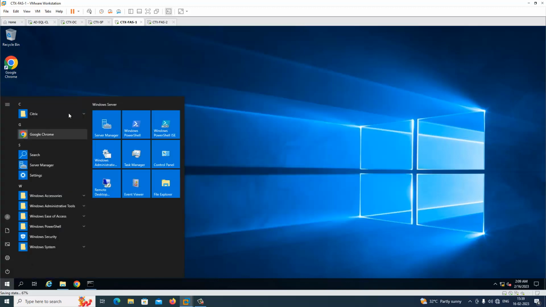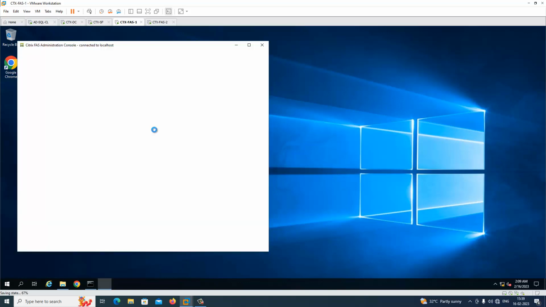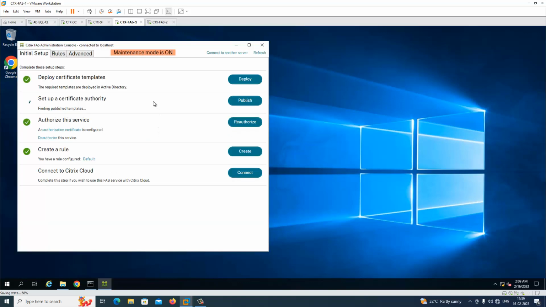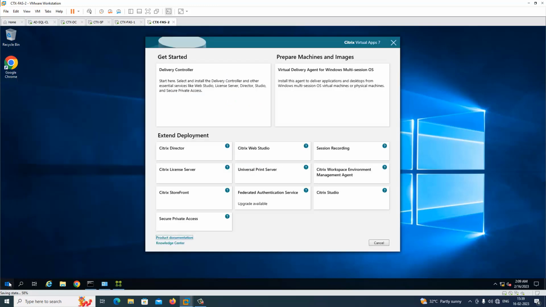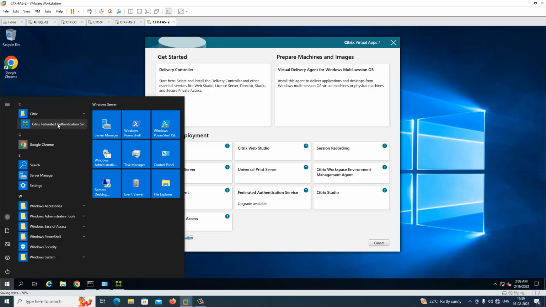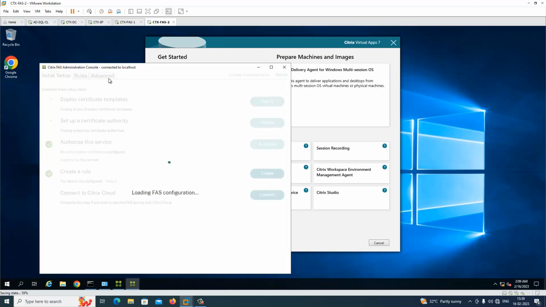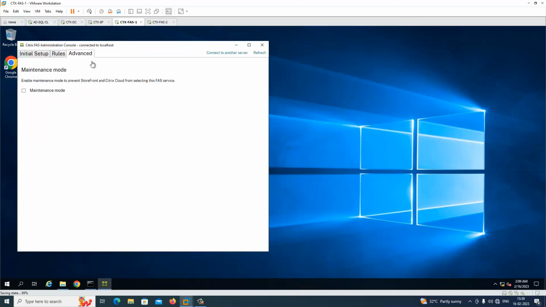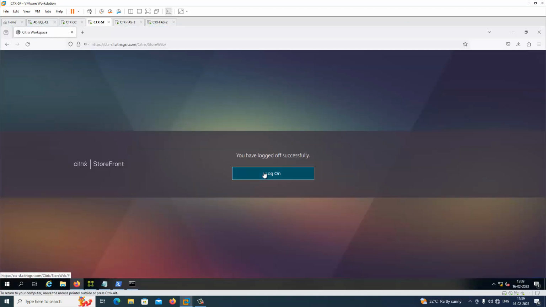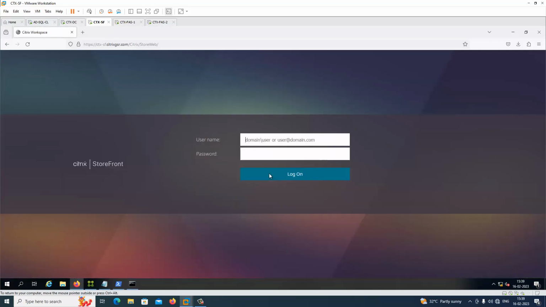Okay, just open Citrix FAS server console. Okay, disable the maintenance mode. Then go to FAS server 2. Enable maintenance mode so that we can verify whether this FAS server 1 is working fine or not. Just go to the storefront page.